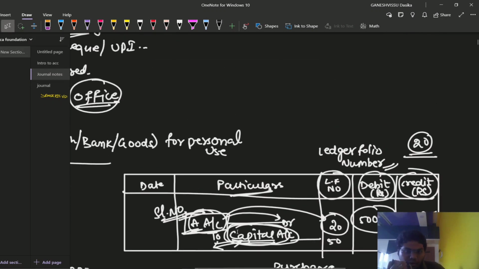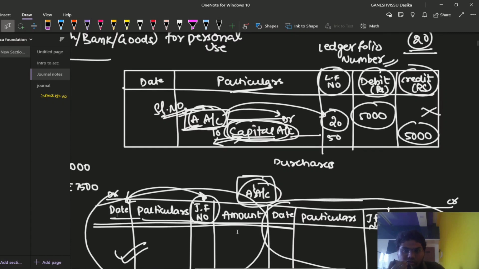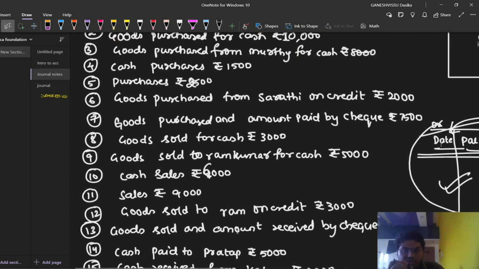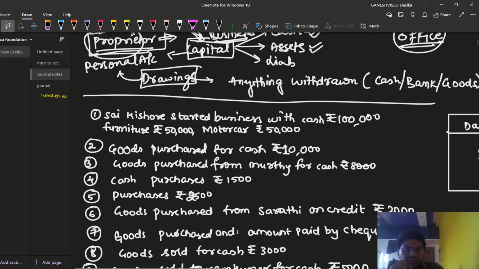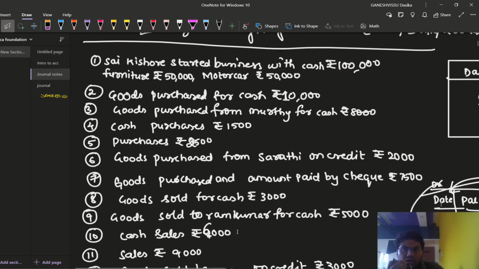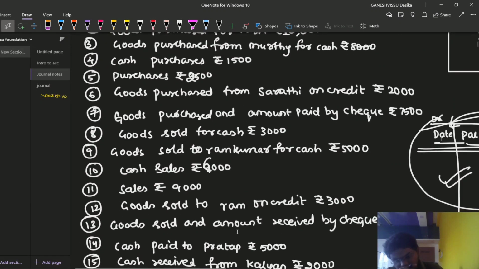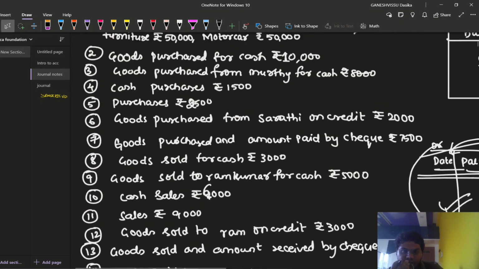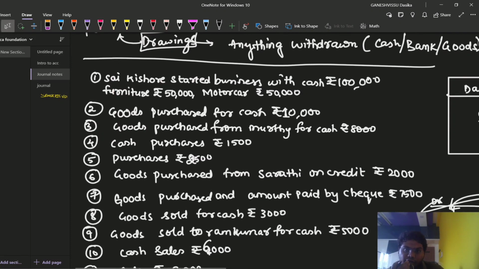This is the pro forma for journal entry, journal and ledger. And of course ledger is not being discussed right now. We are going to see some journal transactions through which we can understand the whole concept of journal. I have brought you 23 transactions, and of course I have collected them from various sources.